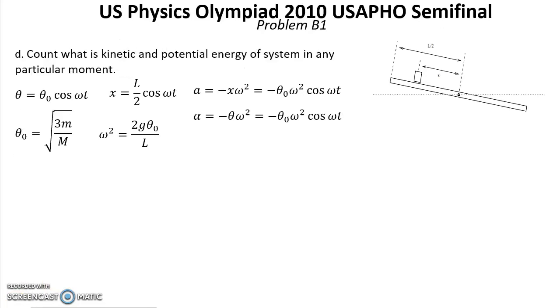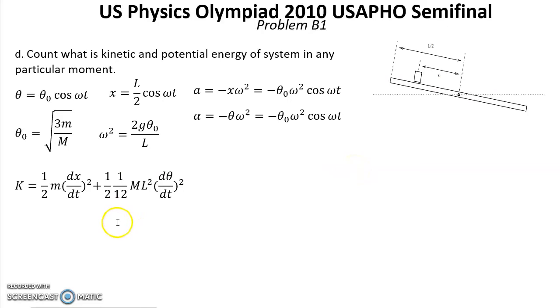Question D. Count what is the kinetic and potential energy of the system in any particular moment. Let's count what is the kinetic energy. That will be the kinetic energy of linear motion for our block, and the rotational energy for the plank. That will be this expression. That's 1/2 mv squared for the block plus 1/2 Iω squared for our plank.